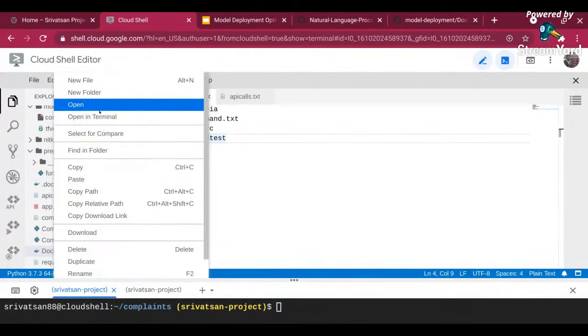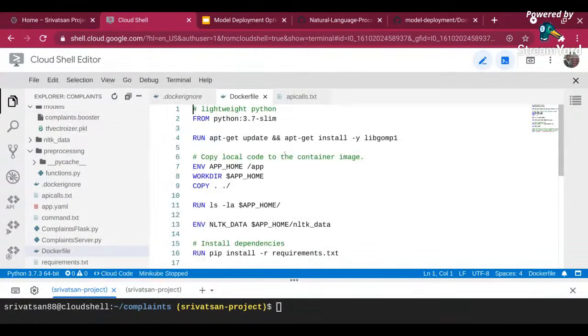Now, this is how your Docker file looks. The very first thing I'm telling is I want to load a Python environment. So I'm just choosing one of the pre-built Python images that is available. It can be on Docker Hub or anywhere else. So I'm calling Python 3.7-slim. You can call any version of it.